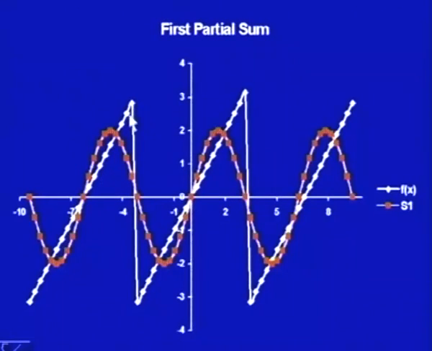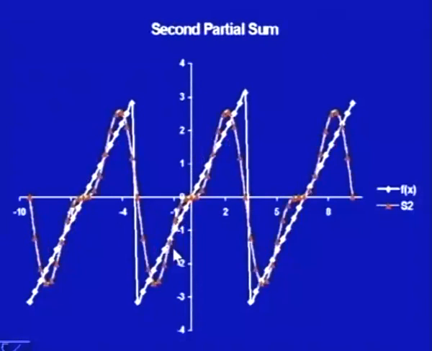If I just draw this function, it will be straight lines, but because it is piecewise continuous, here the function is discontinuous. If I try to join it, it would be like this, but the Fourier series is also making it one, and that says we are deviating from the function a little bit more. Now, let us move to the second partial sum.